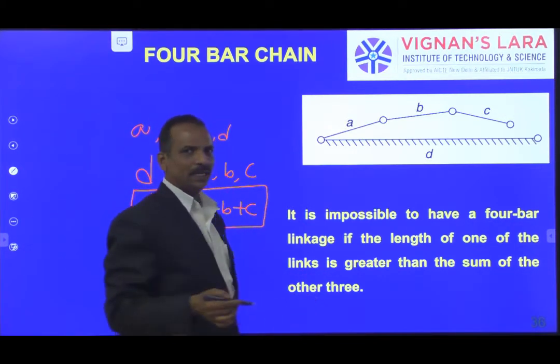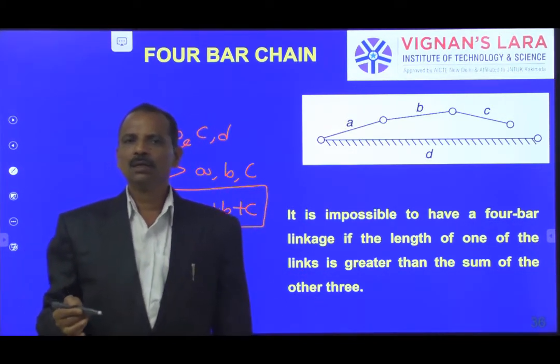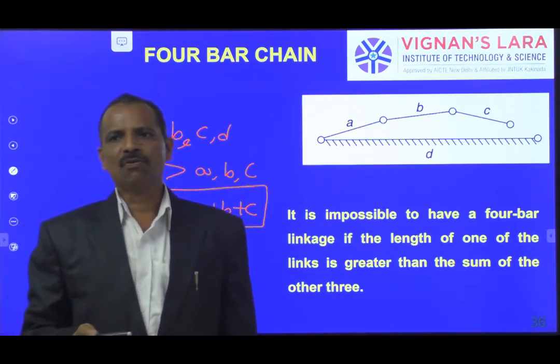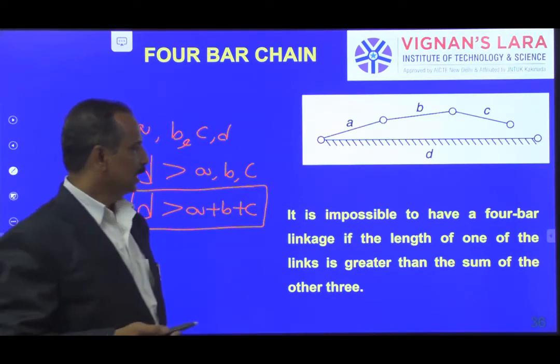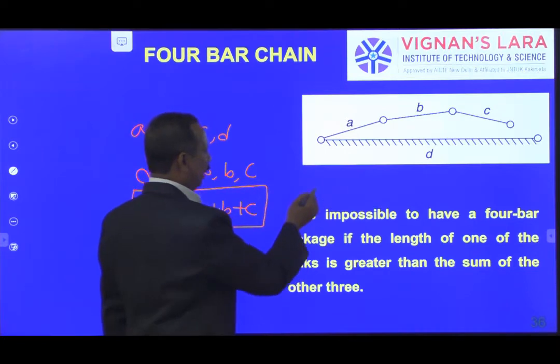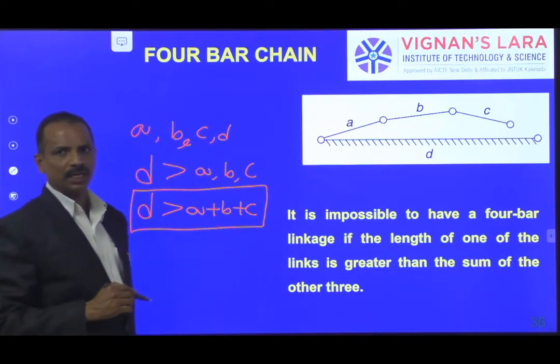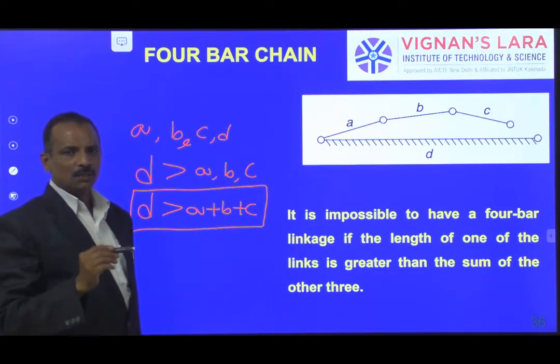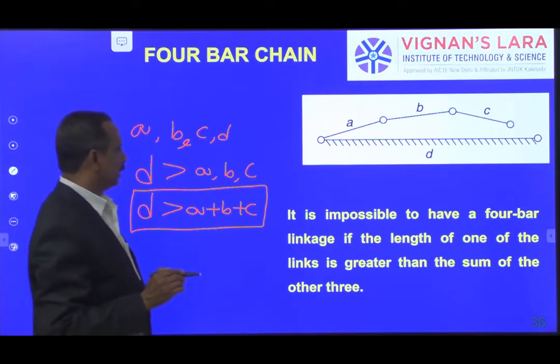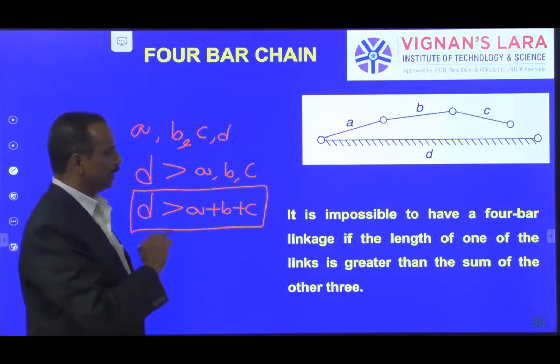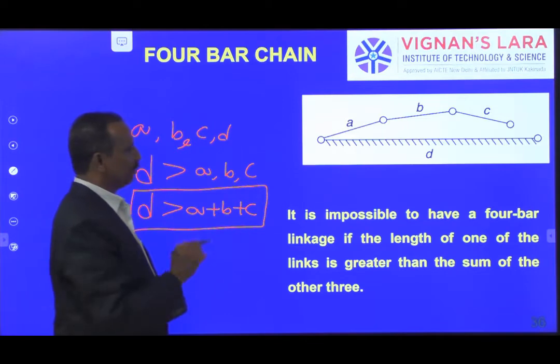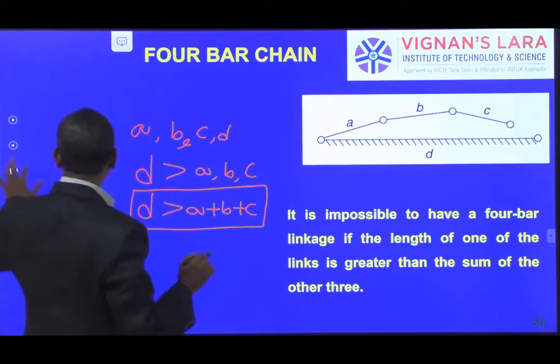So, stated in the reverse way, if one link in a 4-bar chain is longer than the sum of the remaining three, it is not at all possible to make a 4-bar chain. This is the first thing.